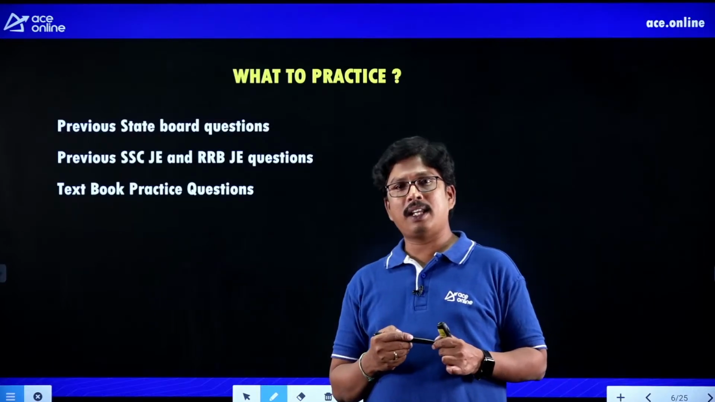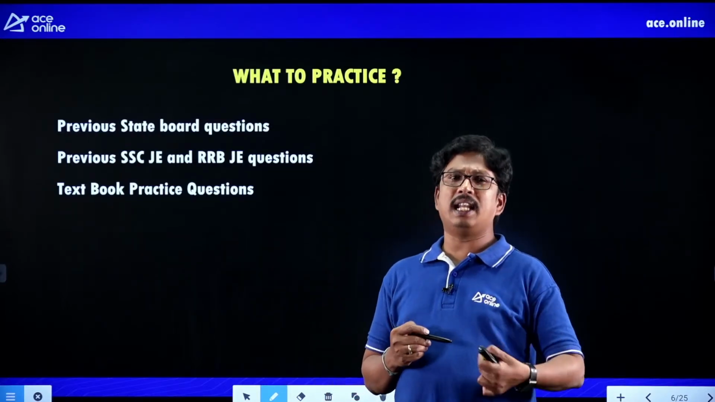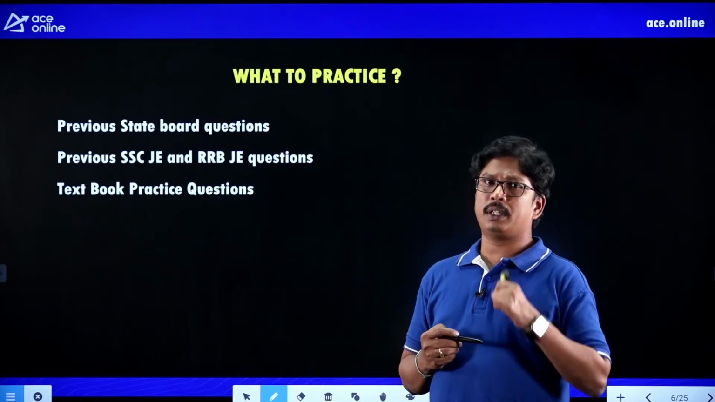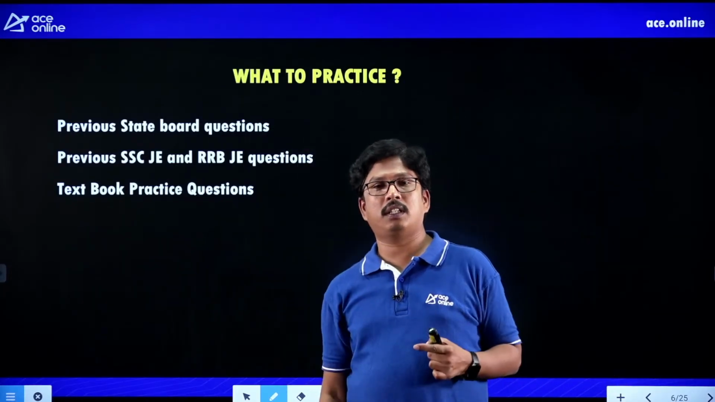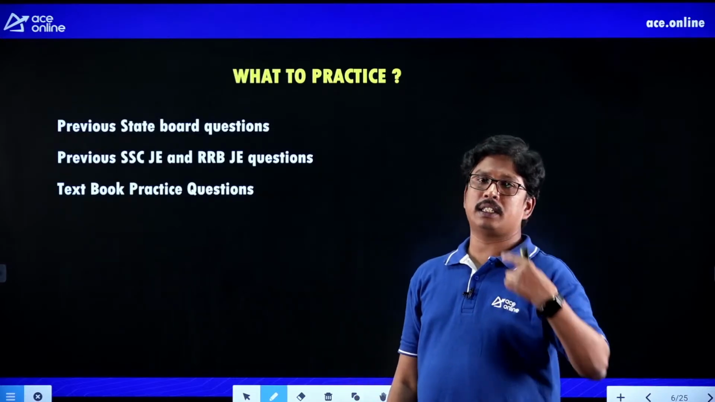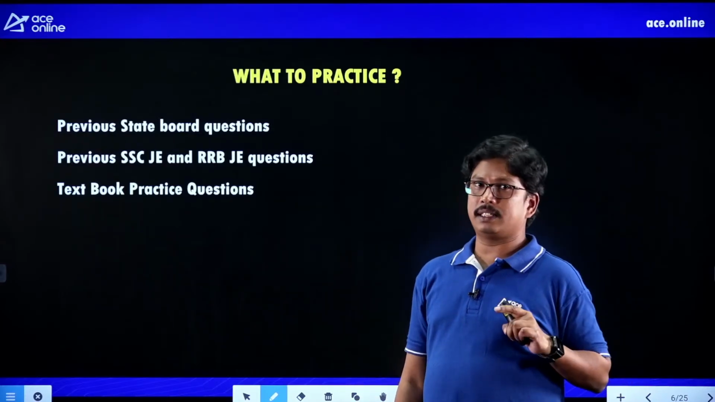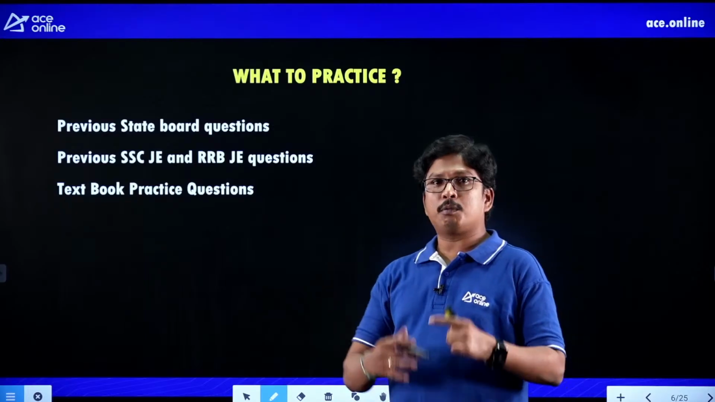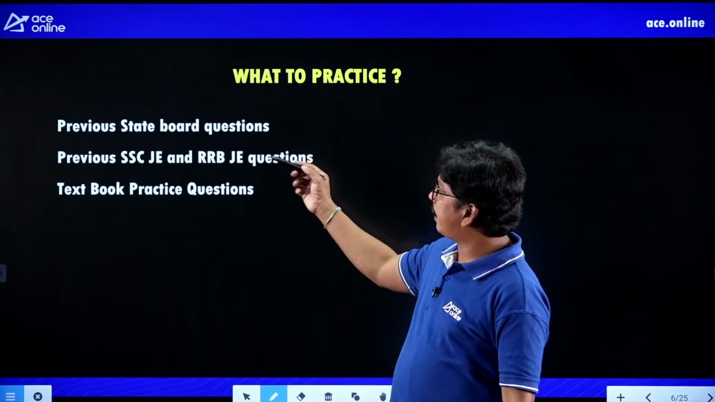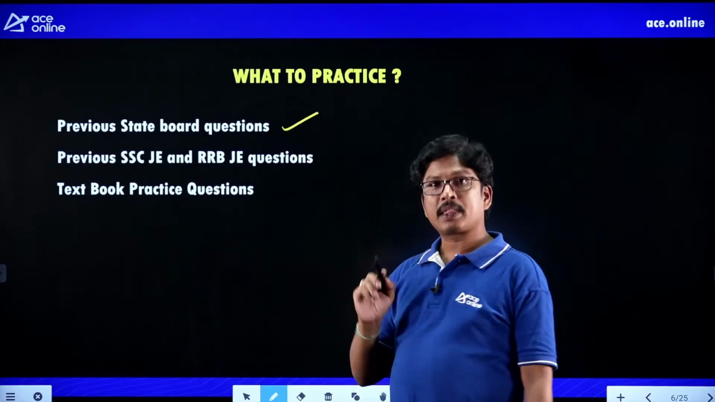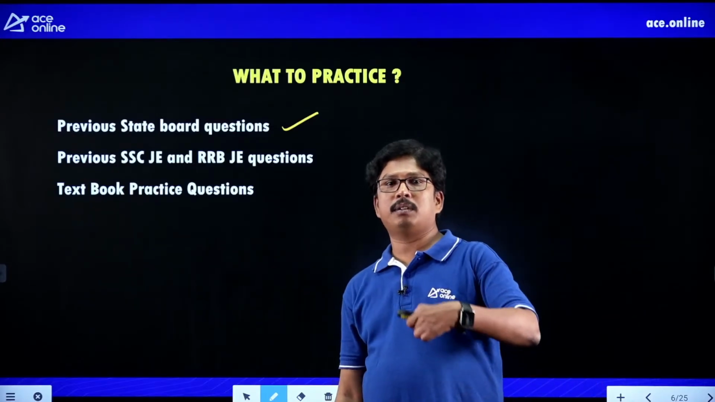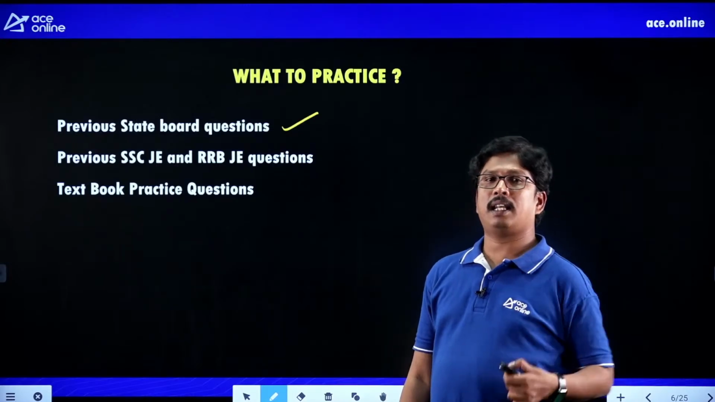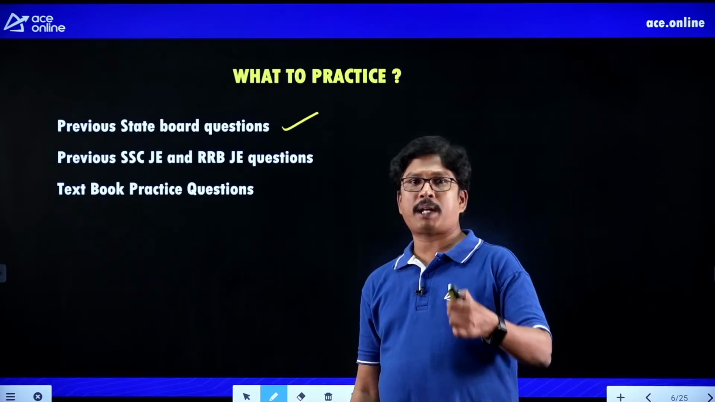We have utilization of electrical energy, but very few questions are asked from it. We cannot expect many questions from utilization of electrical energy in engineering services. So where will we get more questions? We can take previous state board questions, like TSPSC, APPSC or MPSC, different states. Please collect those questions and try to practice them.